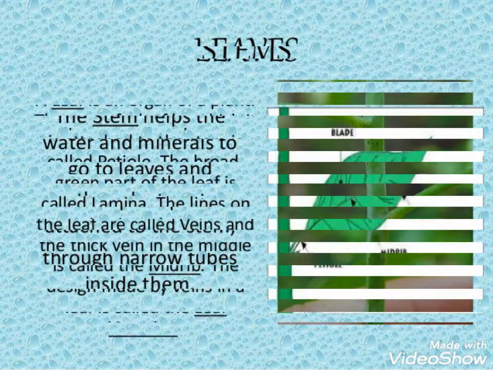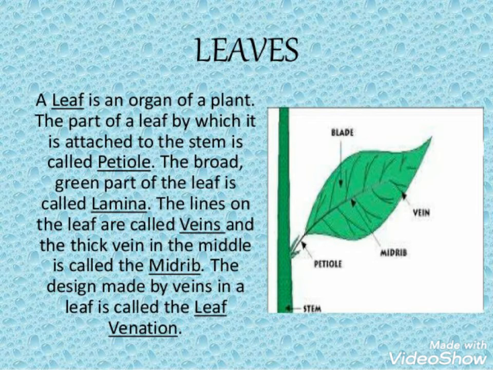So after the stems we have the leaves. Leaves are an important organ of the plant which helps in photosynthesis, which prepares the food for the plant. The structure of a leaf contains a leaf blade, a midrib, and veins. The part from which the leaf is attached to the stem is called your petiole.